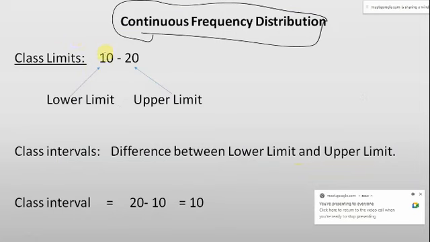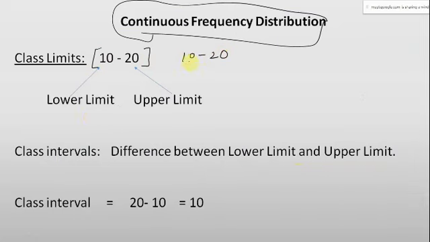So we have this class limit. This is 10 to 20. Now in this 10 to 20, one is called the lower limit and this one is called the upper limit. I hope many of you might be aware of this. That this 10 will be the lower limit and this 20 will be the upper limit.